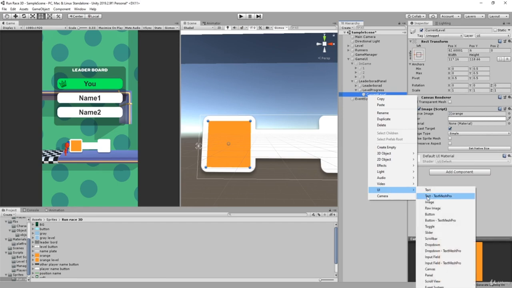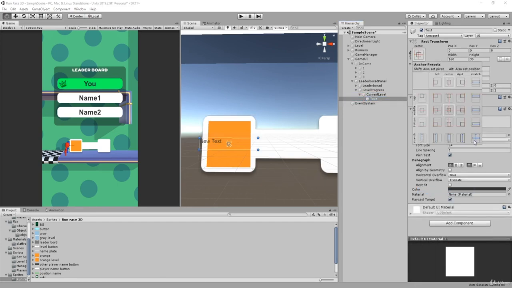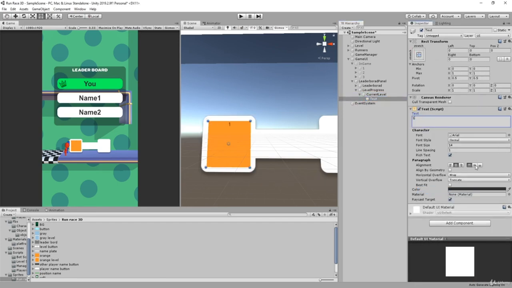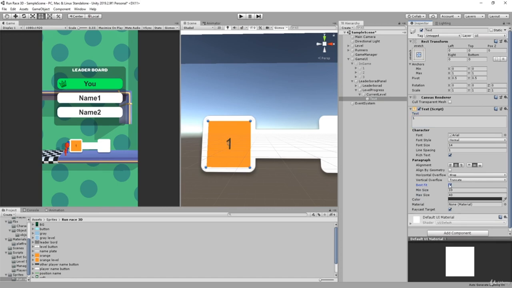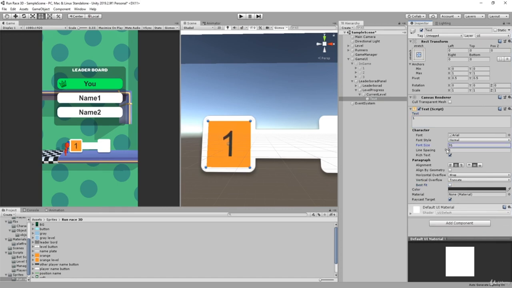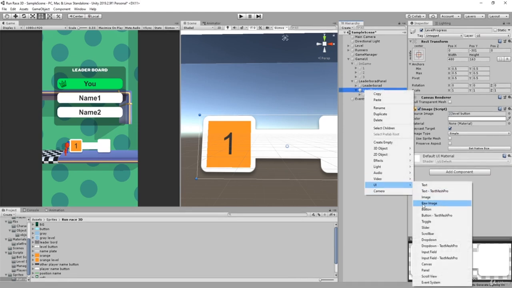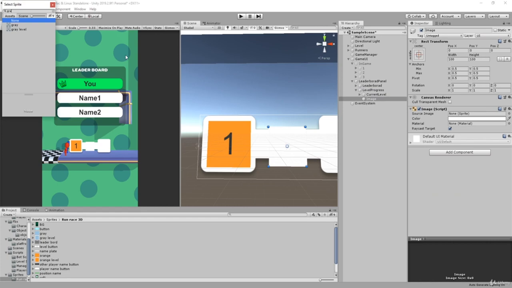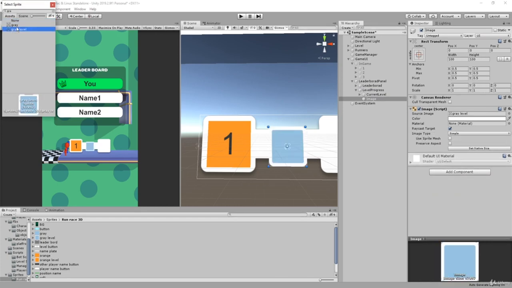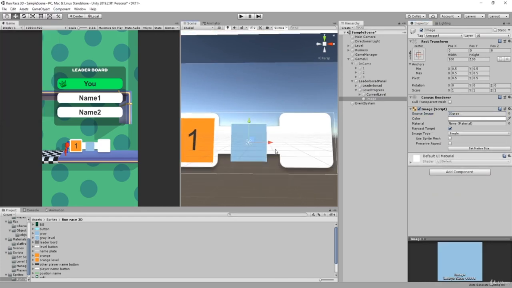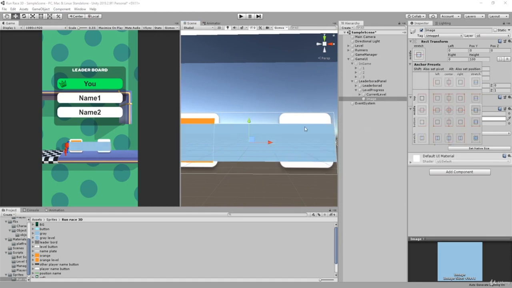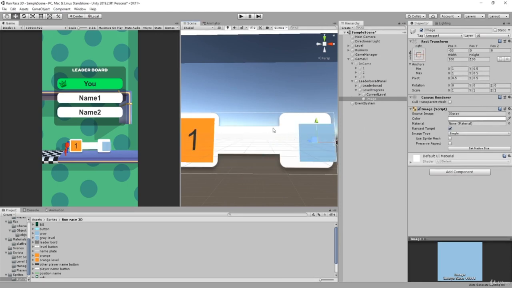This will be our current level, and here we're gonna say text, which will be stretched out. 1, middle, best fit. Okay, not best fit, we're gonna make it bigger. So like this one. And then what we are gonna do is the exact same thing, but we're gonna add the gray button, and that will be our next level. So UI image, let's search for the gray level, which is gray. Position it onto the right, not stretch, but onto the right.